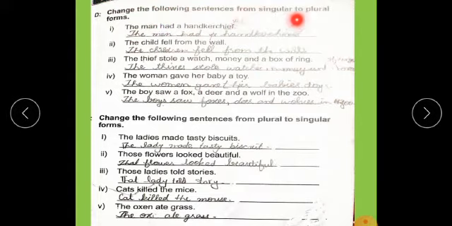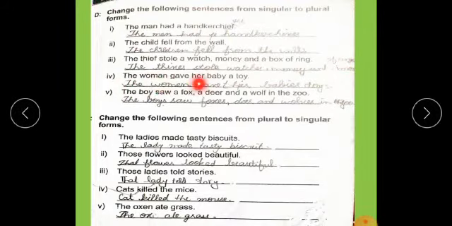Change the following sentences from singular to plural forms. Students, in these sentences, singular words are used. You will change these sentences from singular to plural forms. The man had a handkerchief; the men had handkerchiefs. The child fell from the wall; the children fell from the walls. The thief stole a watch, money and a box of rings; the thieves stole watches, money and boxes of rings.